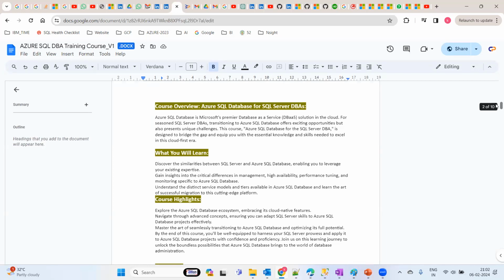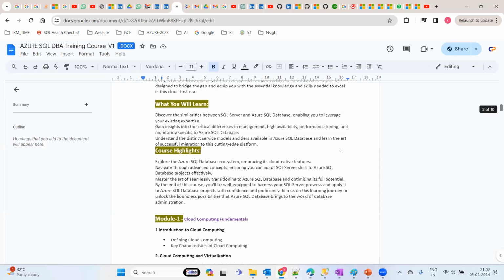So in the course highlights, we are going to explore the administration part and the migration part, business continuity, disaster recovery, high availability, backup, restore. All the core components, as and when we get any kind of project, so that individually you can sustain and do your task. That is the main thing that we are going to cover here.